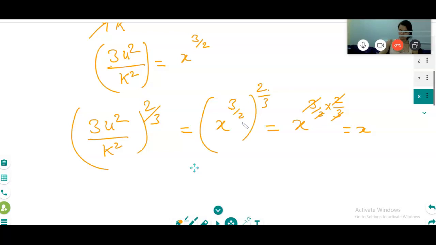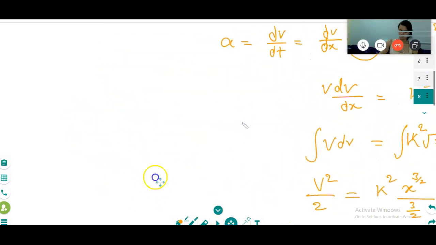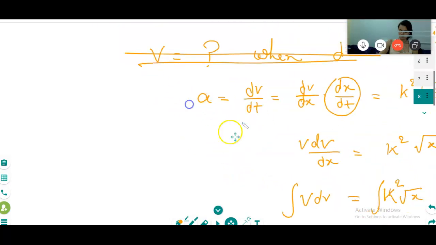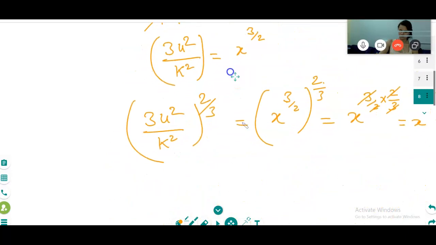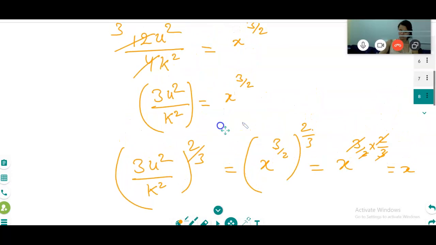For some reason, they don't have this answer. Somewhere there is a mistake; a similar answer is there, but something is missed.